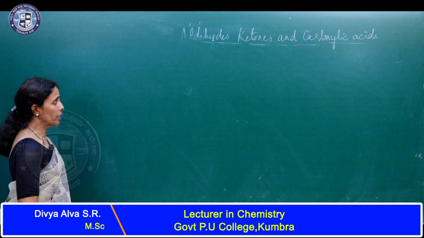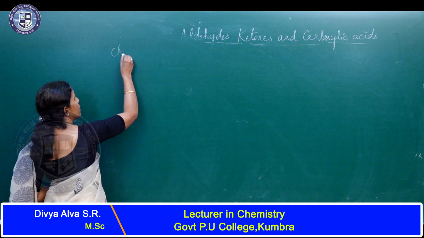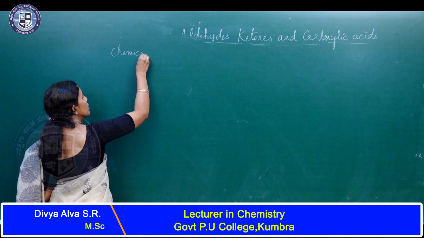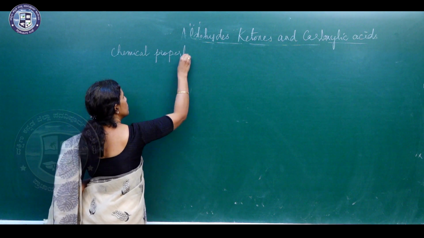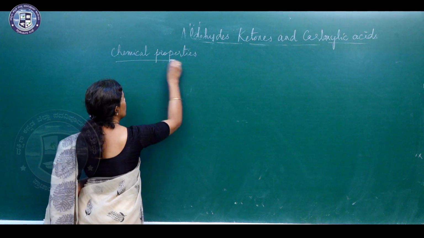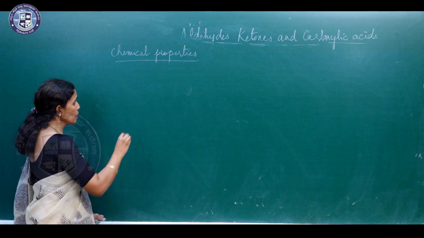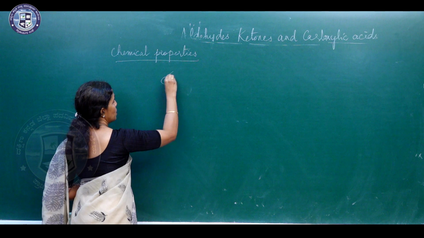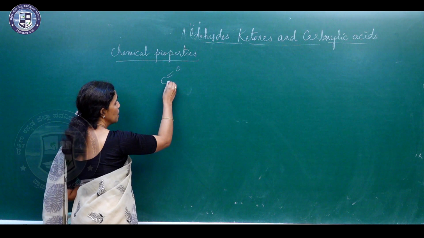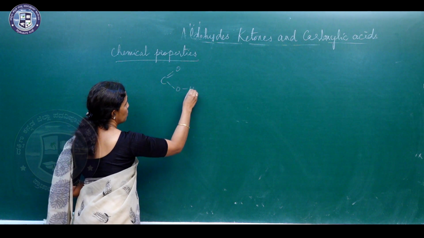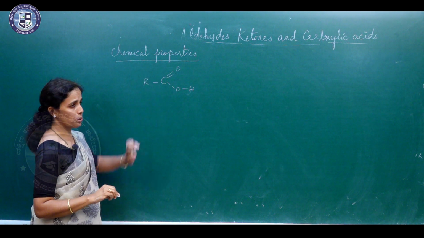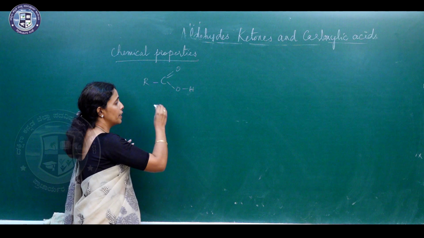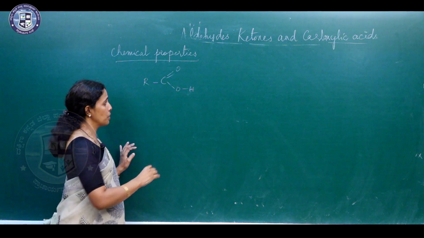We will have to study about the chemical properties. Chemical properties. So, a carboxylic acid has a carbonyl group, a hydroxyl group and an alkyl or aryl group attached to the carbon atom. So, it can undergo different types of reactions.